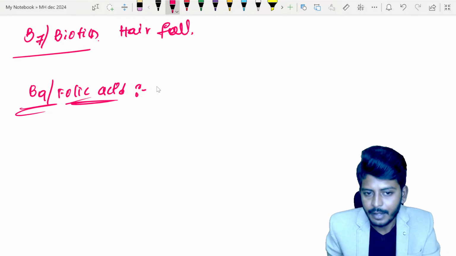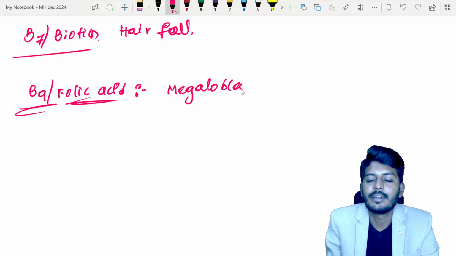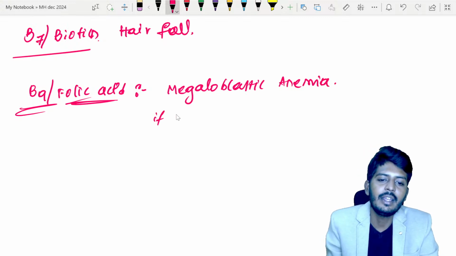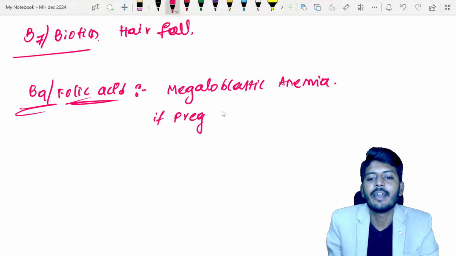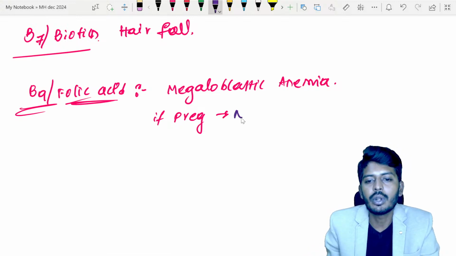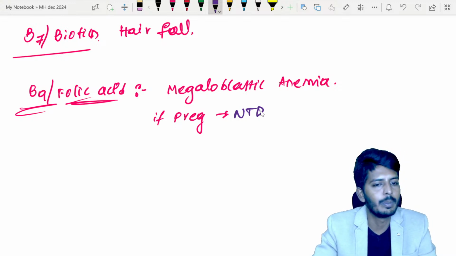So, folic acid deficiency leads to megaloblastic anemia. If folic acid is deficient during pregnancy, the brain and spinal cord will not develop, leading to neural tube defects. Leading to which defects? Neural tube defects.